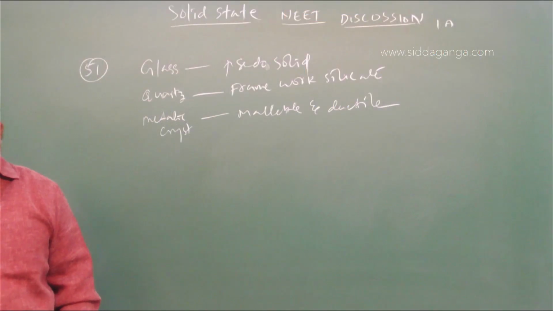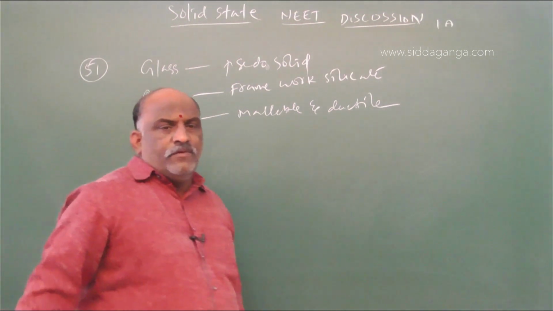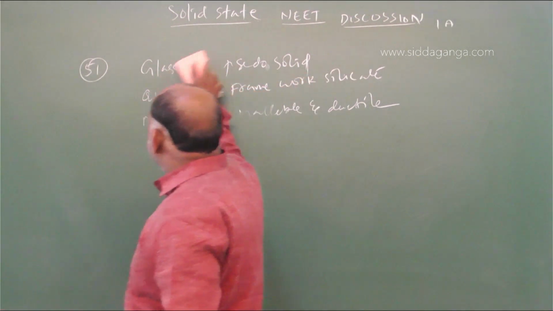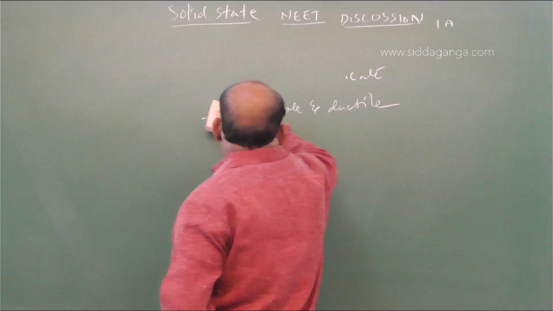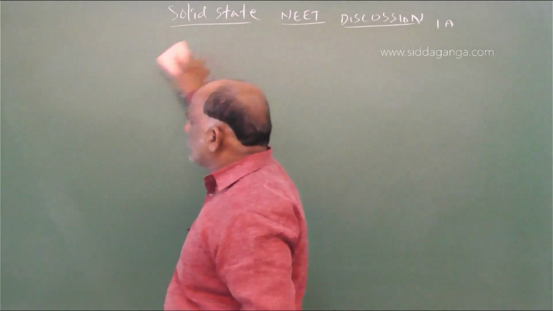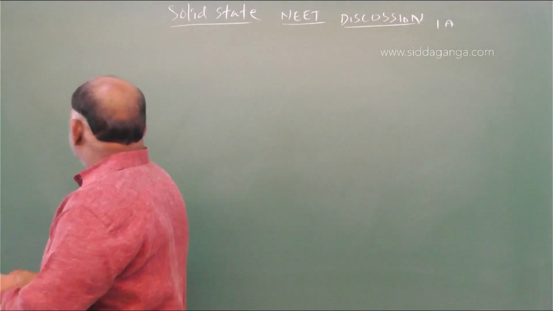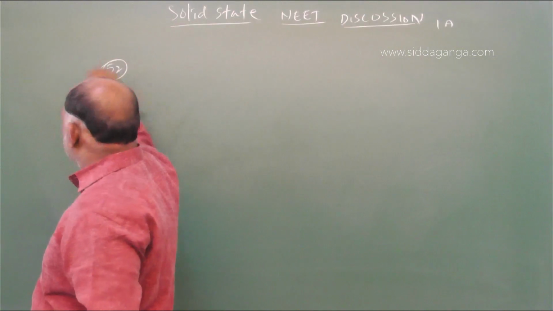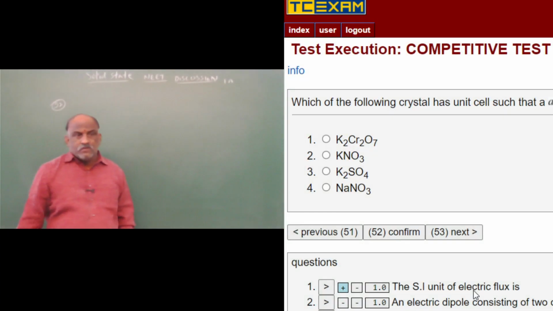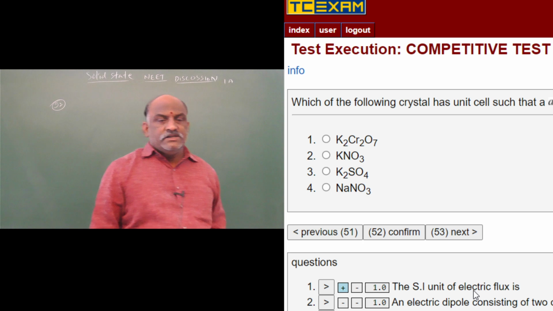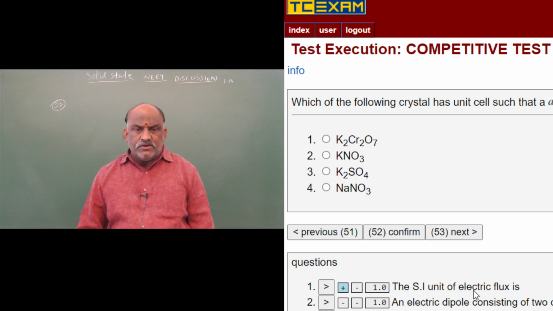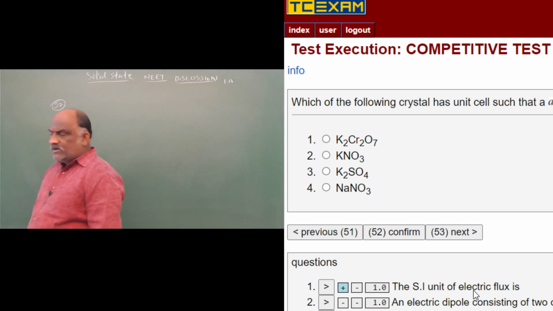Next question number 52. Which of the following crystal has unit cells such that A not equal to B not equal to C, alpha not equal to beta not equal to gamma not equal to 90.